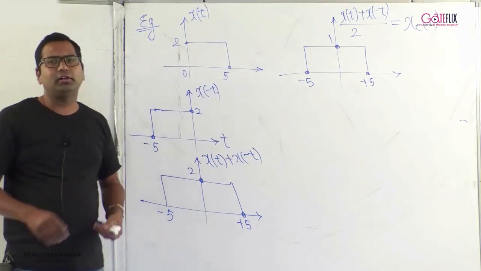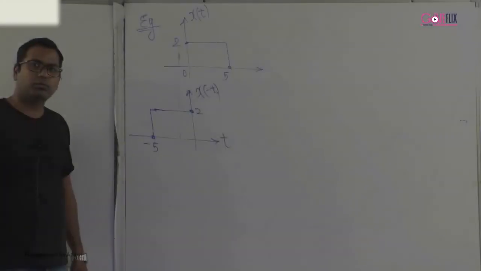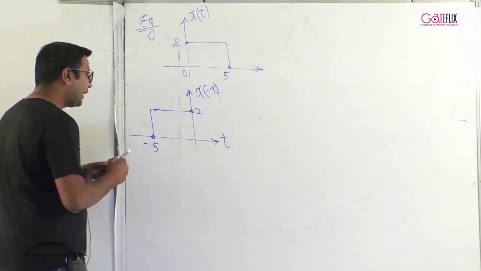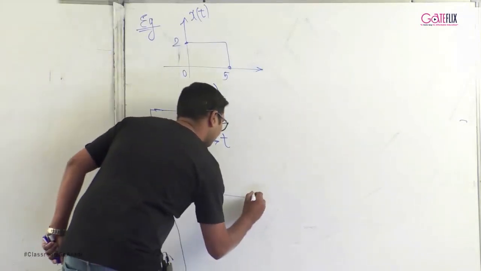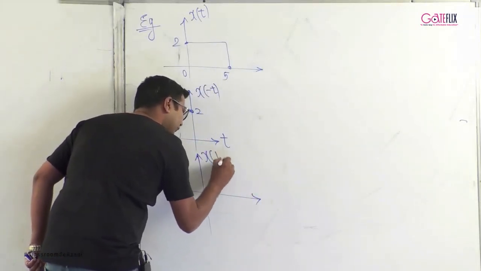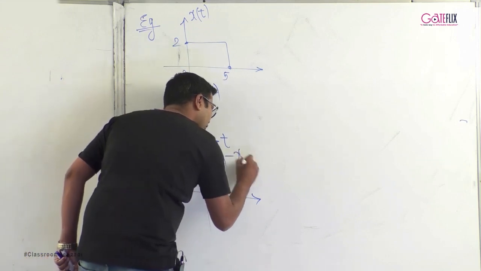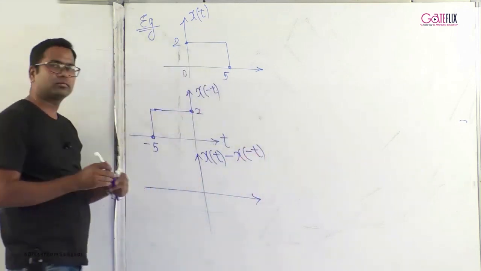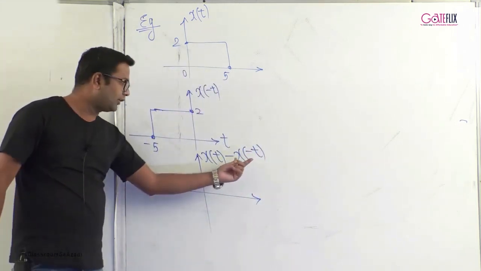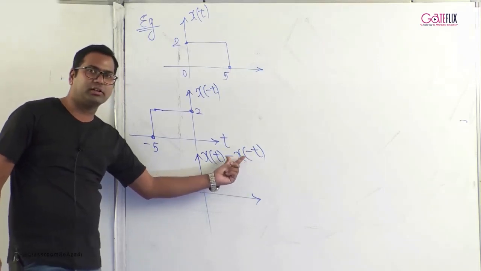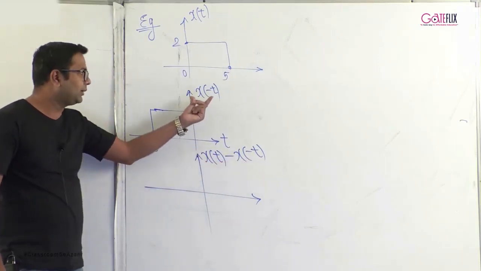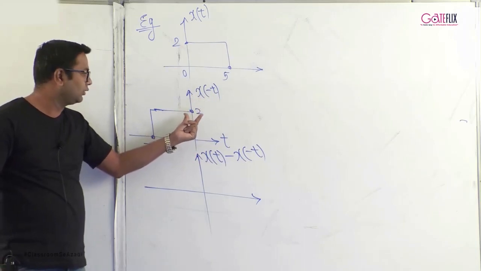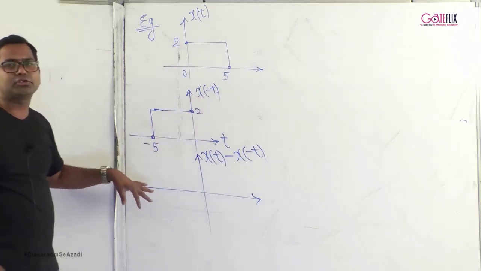Similarly, we can find the odd part. To find the odd part, we add x of t with minus x of minus t. Now as you can observe here, we have to multiply x of minus t with minus 1. If you multiply x of minus t with minus 1, plus 2 would become minus 2.